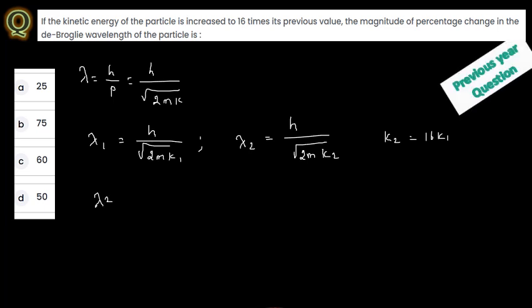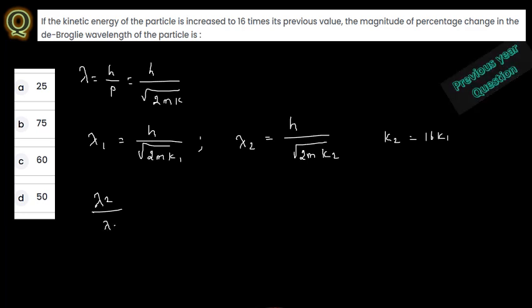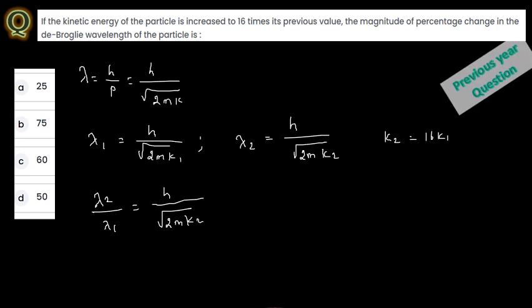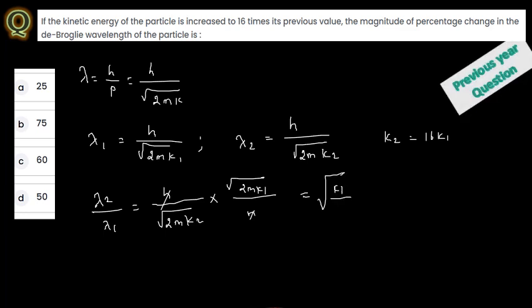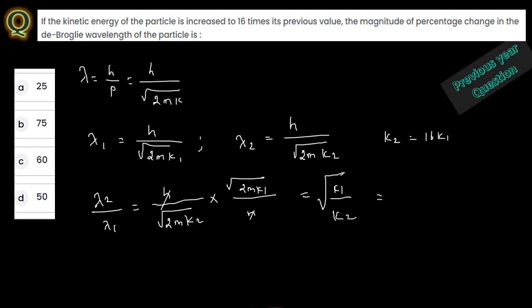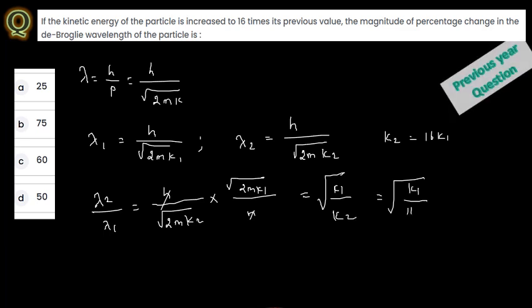So here lambda 2 divided by lambda 1. Lambda 2 is h divided by square root of 2m k2, into square root of 2m k1 divided by h. So h will be cancelled, and the square root of 2m also will be cancelled. From this, square root of k1 divided by square root of k2. K2 here is 16 k1. So k1 divided by 16 k1, again k1 will be cancelled. From this, 1 by 4. So lambda 2 divided by lambda 1 here is 1 divided by 4.